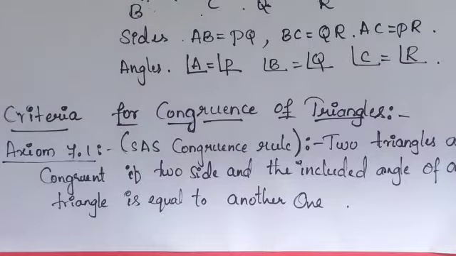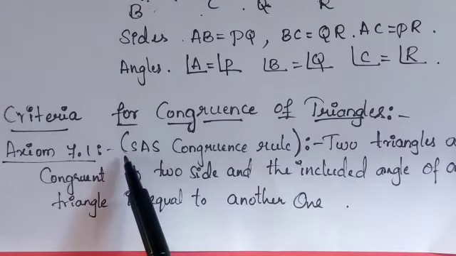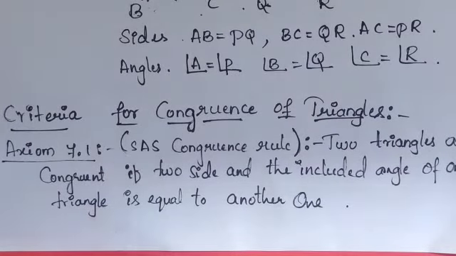Now let us go with the next topic, that is criteria for the congruence of triangles. Under that, the first axiom is the SAS congruence rule. SAS congruence rule means side angle side. There are certain criteria for the congruence of triangles: SAS, SSS, AAS, ASA, RHS, all these congruence rules are there. One by one, based on each congruence rule, we are going to solve the examples as well as exercise questions.